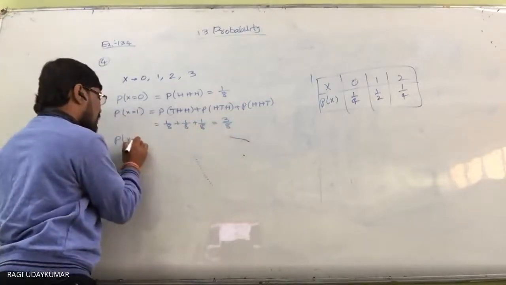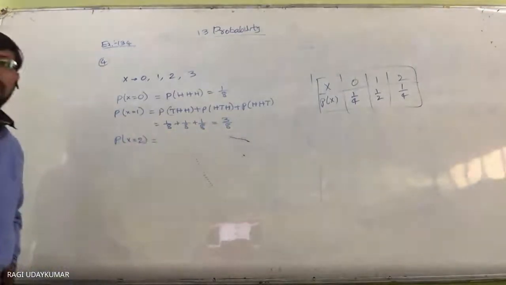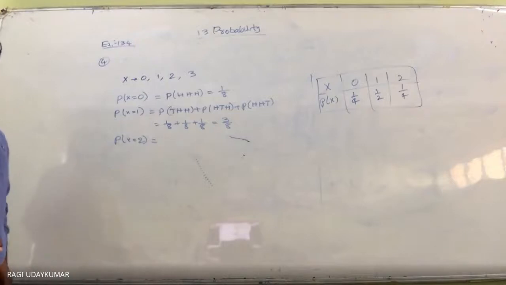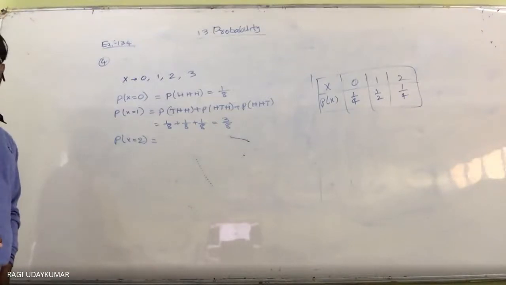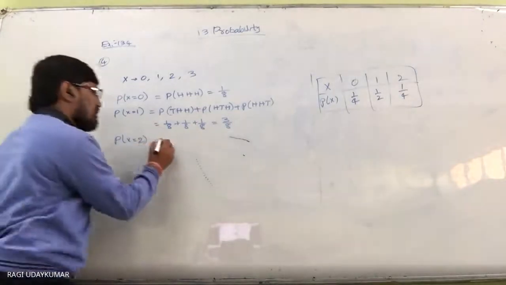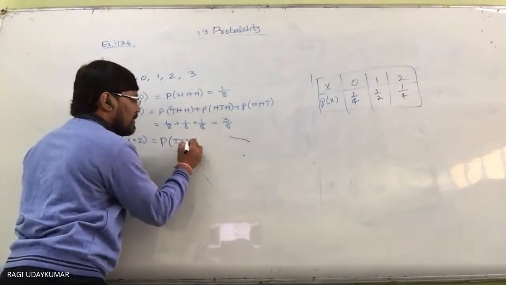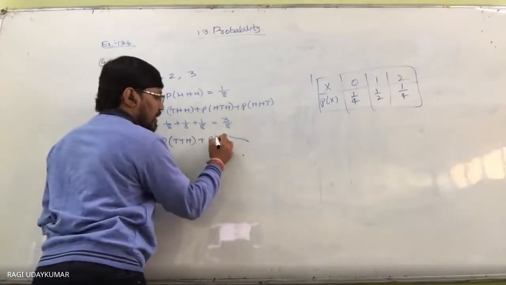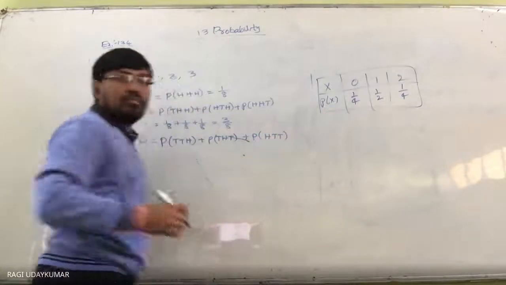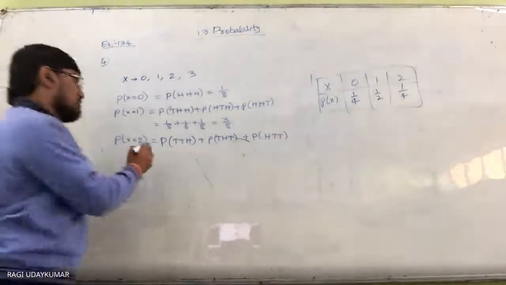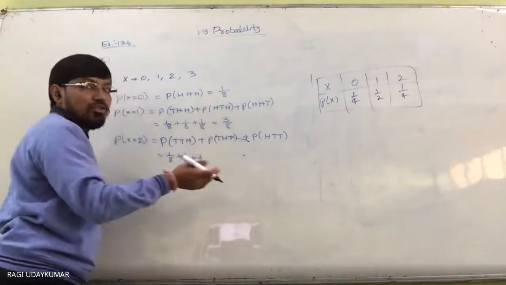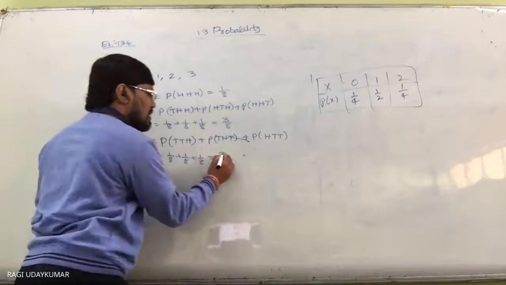Like this only, probability of X equals 2. As it is a starting term, you can write 2 as nothing but the probability of 2 times tail. 2 times tail is nothing but tail, tail, head, or tail, head, tail, or head, tail, tail. Here also this is 1 by 8, this is 1 by 8. Why are we getting 1 by 8? Out of 8 outcomes, we are taking 1. So this is 3 by 8.